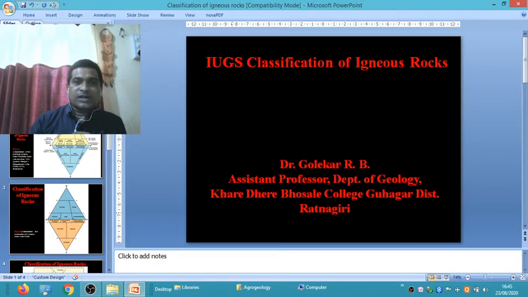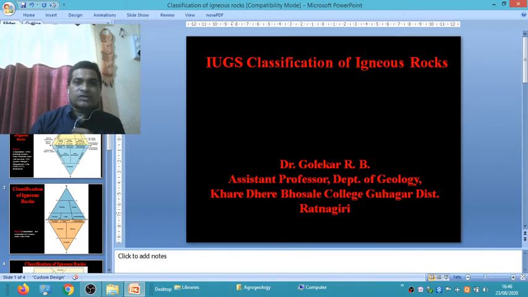Plutonic means those rocks are the product of cooling and crystallization of magma. And volcanic igneous rocks means those where magma comes onto the surface and then cools and crystallizes, called the volcanic type of igneous rocks. And those igneous rocks formed between the plutonic and volcanic are called hypabyssal igneous rocks.